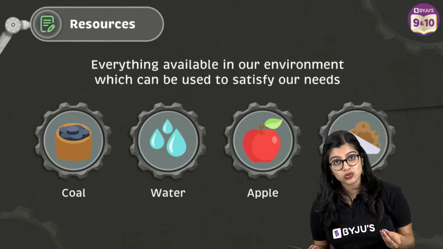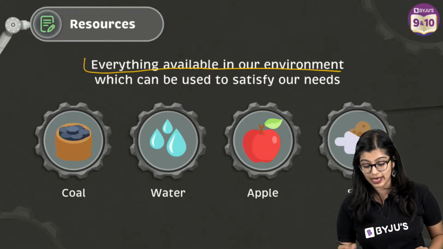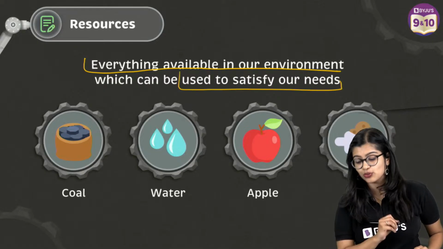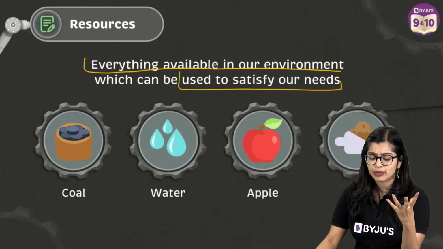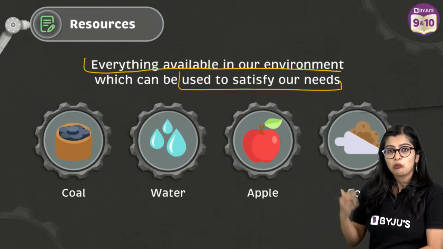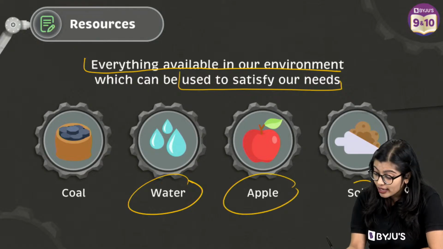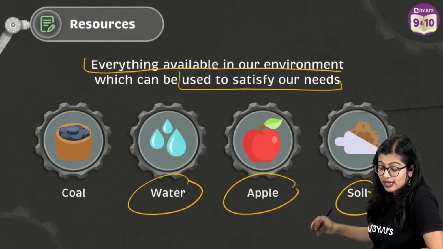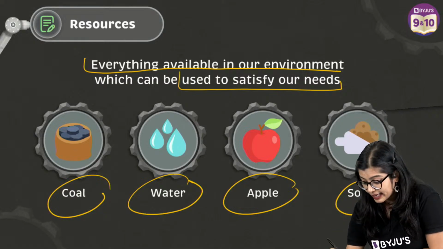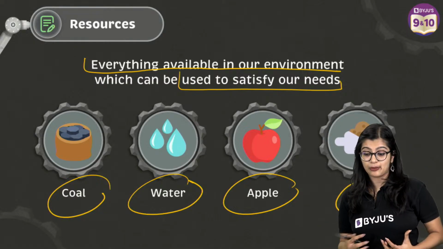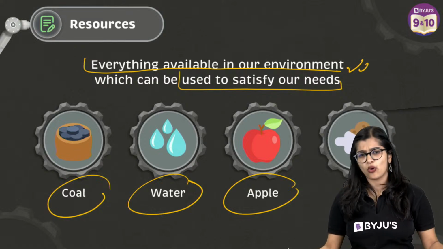So what are resources? Resources is everything which is available in my environment that can be used to satisfy my need. Of course, building a house was one example. But if you think about it, the water that we drink, the food that we eat, the soil in which we grow our food, the coal which we use to generate energy, all of these things are present in our environment and are satisfying our need. But again, I have a question for you, right?